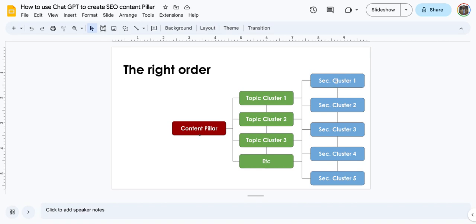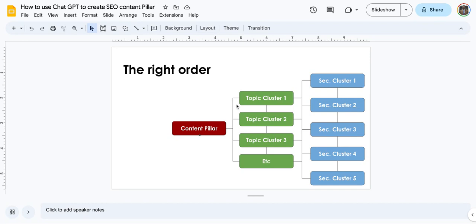So once you publish another content and there's a connection with this, you can just visit your content pillar and link to that new topic cluster. That's how to build a very deep and authoritative website. You are linking to each other, and also linking to other websites, but mostly you are linking to each other.